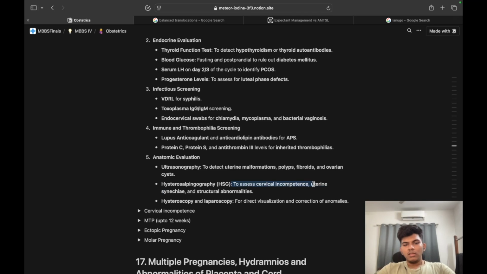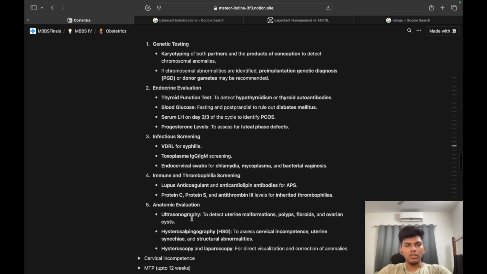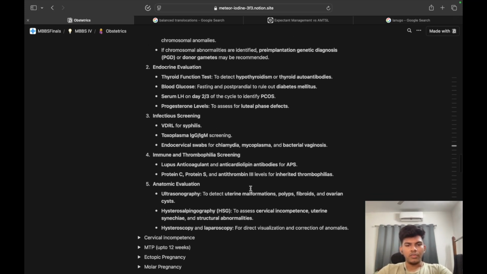Hysterosalpingography to assess cervical incompetence, uterine synechia and structural abnormality. So HSG for that. And hysteroscopy and laparoscopy for direct visualization and correction of anomalies. So again, anatomical: ultrasonography for uterine malformation, polyps, fibroids and ovarian cysts. HSG to assess cervical incompetence, uterine synechia and structural abnormalities. Hysteroscopy and laparoscopy for direct visualization and correction of anomalies.